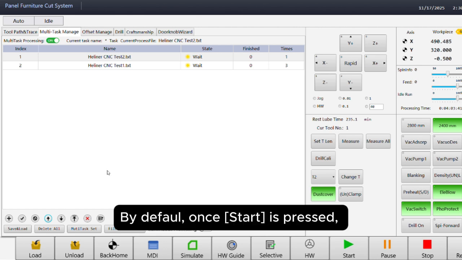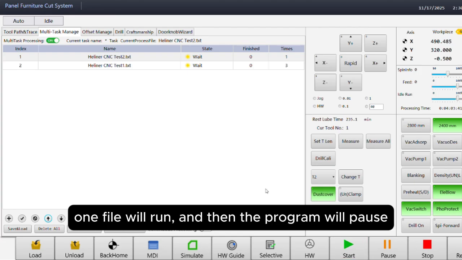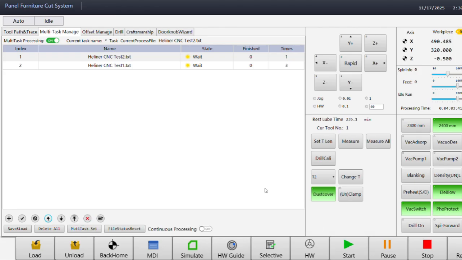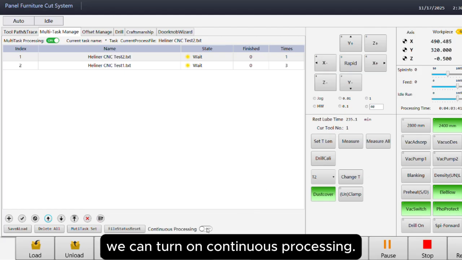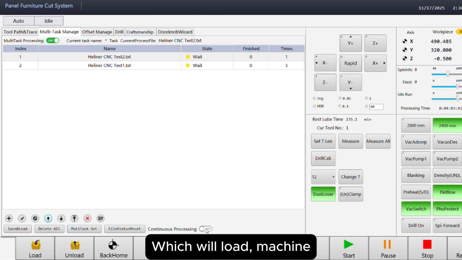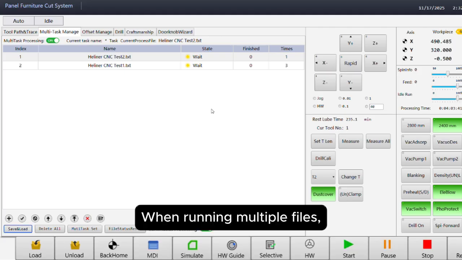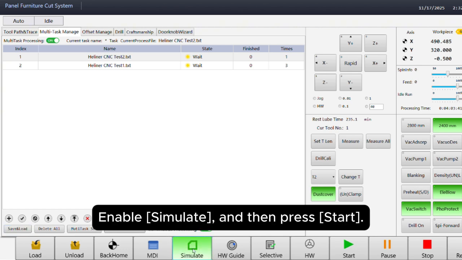By default, once Start is pressed, one file will run and then the program will pause to wait for the operator to unload the old material and load the new material. However, with automatic loading enabled, we can turn on continuous processing, which will load, machine, and unload each file without pausing between them. When running multiple files, we can still simulate them. Enable Simulate, and then press Start.